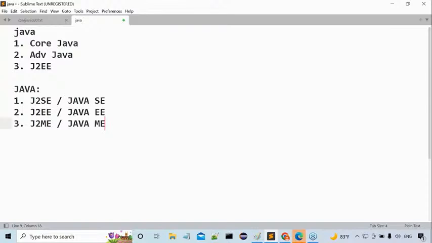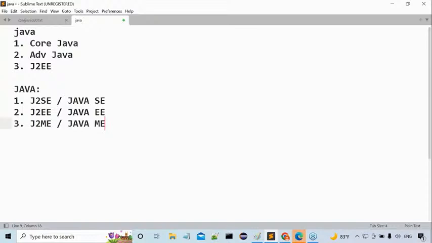I understood that. Tell me, for what purpose do I have to go for J2SE? What will J2SE cover for me? What will J2EE cover for me? What will J2ME cover for me? I want to know that clearly. Everybody will give the names now, but give the purpose of each and every one. What is the purpose of J2SE? What is the purpose of J2EE? What is the purpose of J2ME? Give that information. I want to know that.